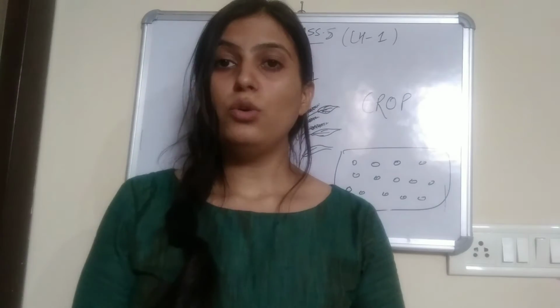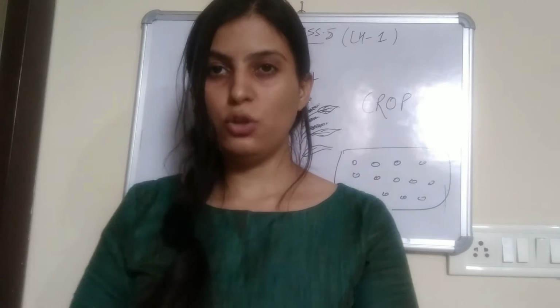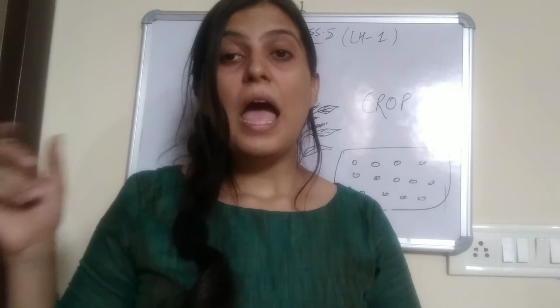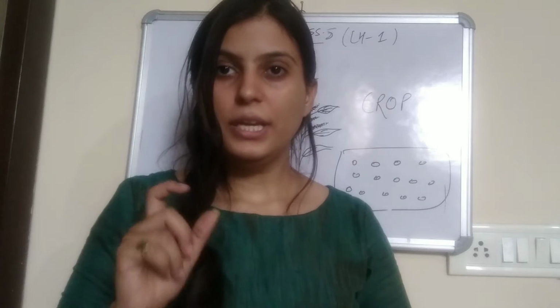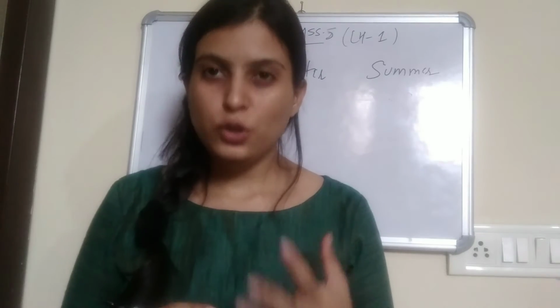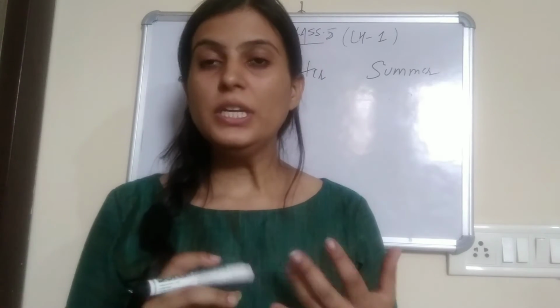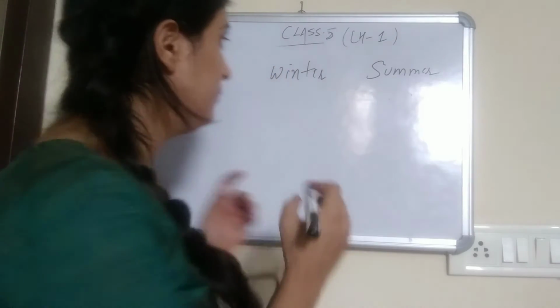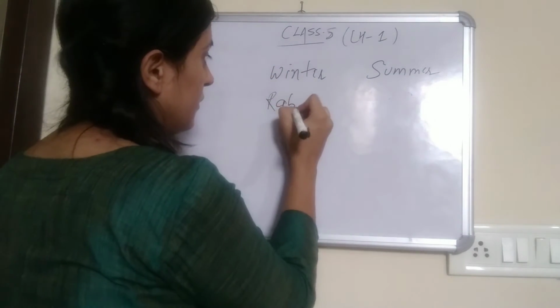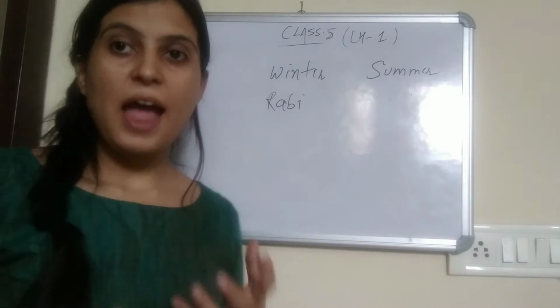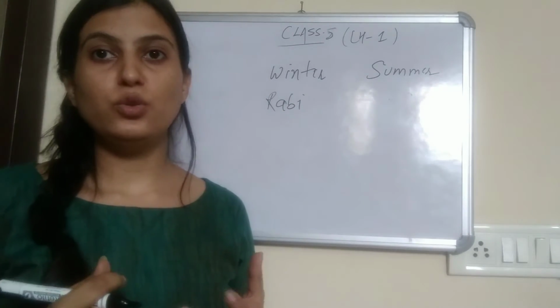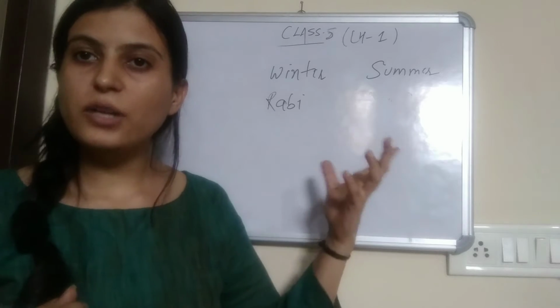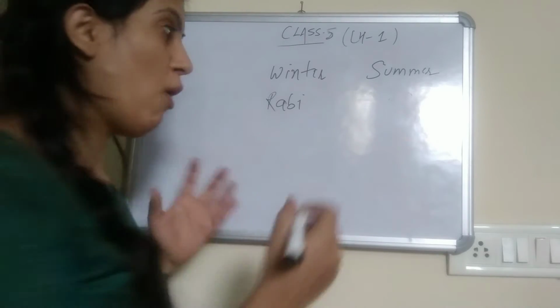What do we call these crops which are grown in summer and which are grown in winters? The crops which are grown in winter are called rabi crops. And the crops which are grown in summer are called kharif crops.